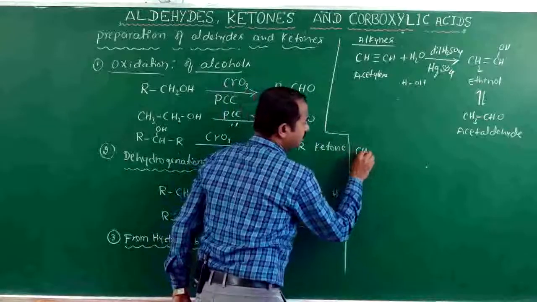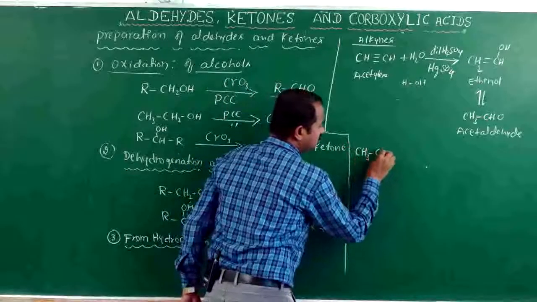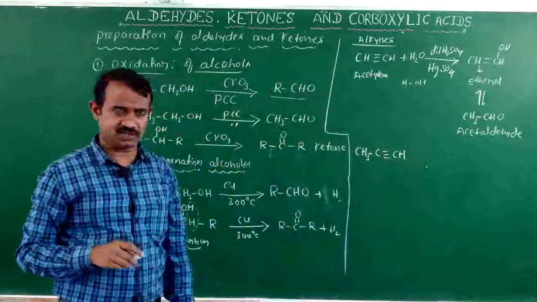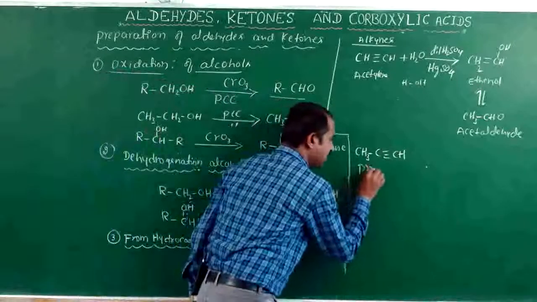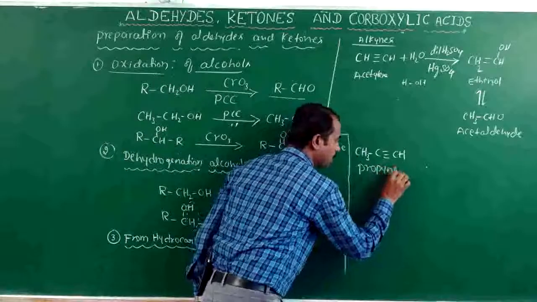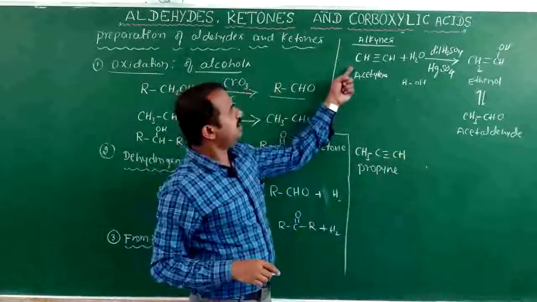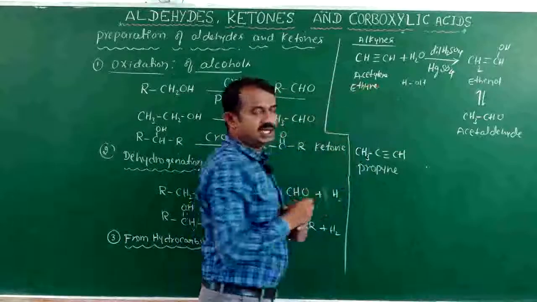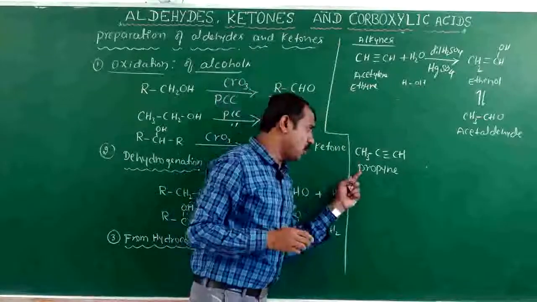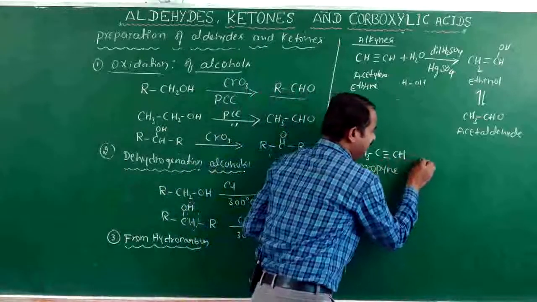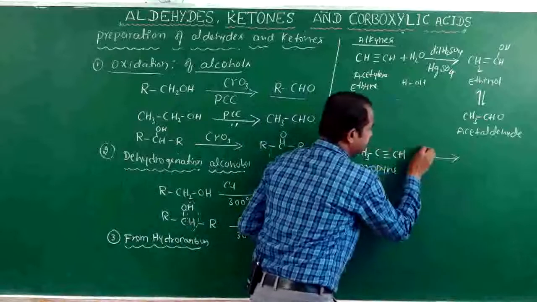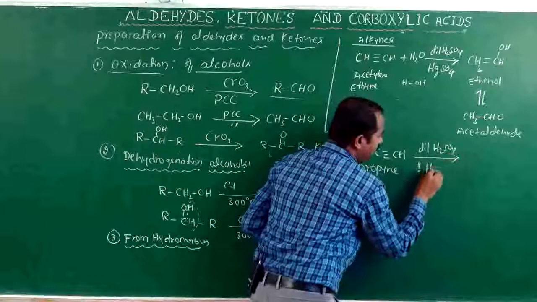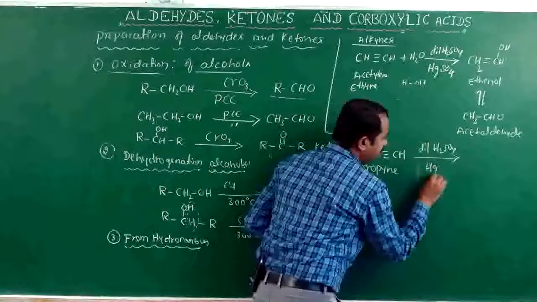In case we take ketones, CH3, C triple bond CH, the name is propyne. Suppose propyne is heated with dilute H2SO4 in the presence of 1% mercury sulfate.